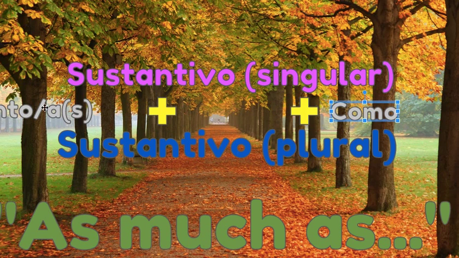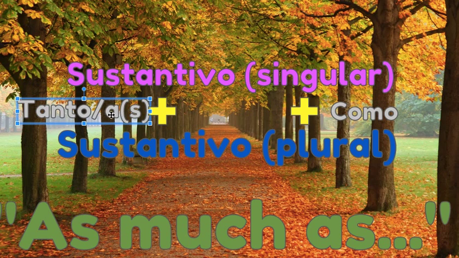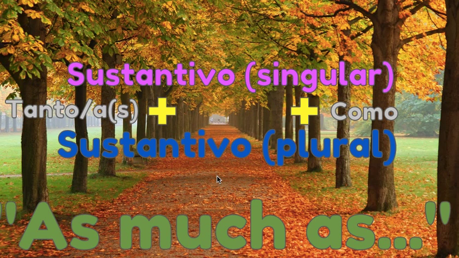So instead of saying that one thing is just as, again, using description as something else, this allows us to talk about quantity, right? Cantidad de cosas. So it's like if you were to say my Spanish class has just as many students as my math class, right? This is the formula. Tanto is the word that we use. Tanto gives us as much as, right? Then we add a noun, either a singular or a plural noun, and then we add como.